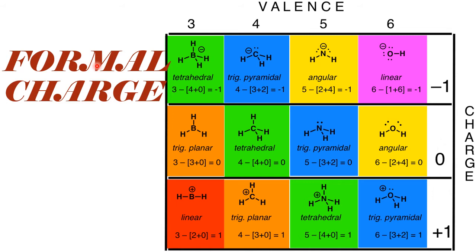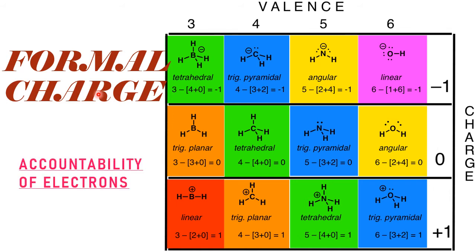Here formal charge means charge because of the electrons. So in a particular molecule or in a particular ion, how many electrons will come, they are all counted. That's why I have added a small caption for formal charge: accountability of electrons. Every electron is accounted, every electron is taken care of in a particular Lewis structure, and that comes under the small topic known as formal charge. Okay, this table you can practice afterwards, very important table.